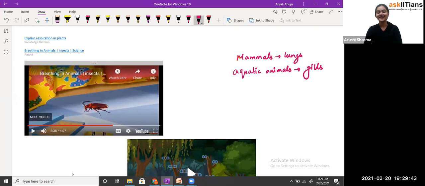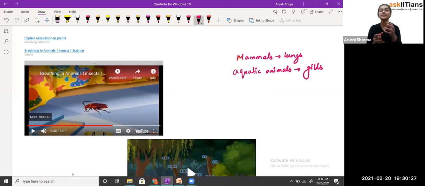See, students, you can imagine that depending upon the situation we have varieties. For example, amphibians: a frog lives on land and in water both. So it has two options: when it is on land, it can breathe through its lungs, and if it is underwater, it can breathe through its skin. You can imagine that God has given different characteristics to each and every one, so that they can survive whether they are living on land or on water or on both. So that's how we have different varieties: mammals breathe through their lungs, aquatic animals have gills. Now we have seen frogs which can live on both land and underwater.